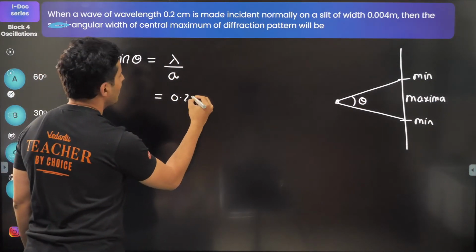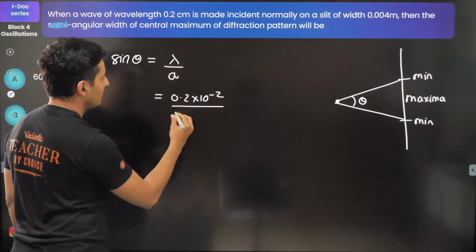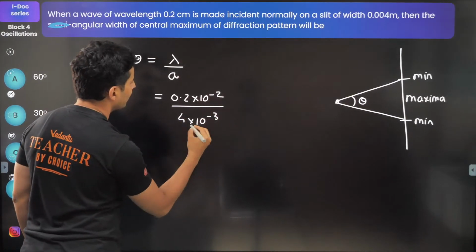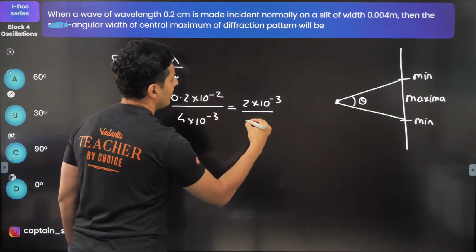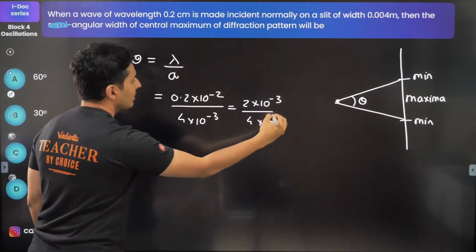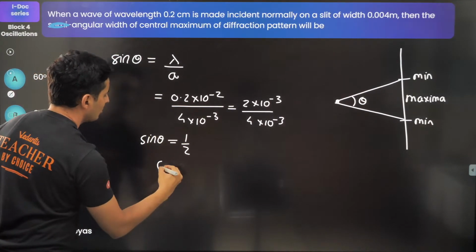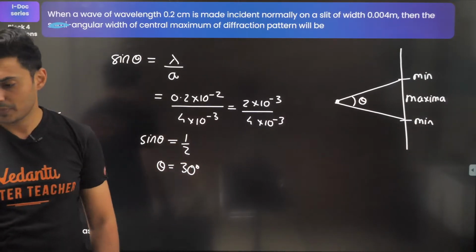So 0.2 into 10 to the power minus 2 divided by slit width, which is 4 into 10 to the power minus 3. This is basically 2 into 10 to the power minus 3 by 4 into 10 to the power minus 3. These cancel, so this will be just half. So sine theta is half, so theta will be nothing but 30 degrees, which is option B, of course.